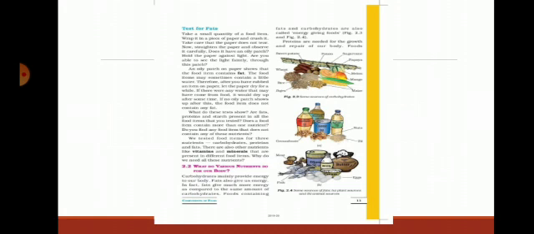The main function of carbohydrate is providing energy to the body. These are found in our food in the form of sugar and starch. For example, simple and complex carbohydrates. Two varieties of carbohydrates you studied. First one, simple. Second one, complex carbohydrate. Example, it is found in bread, potatoes, etc.